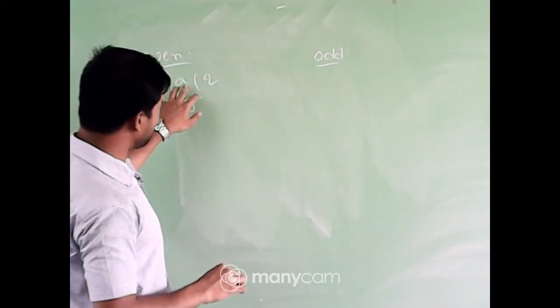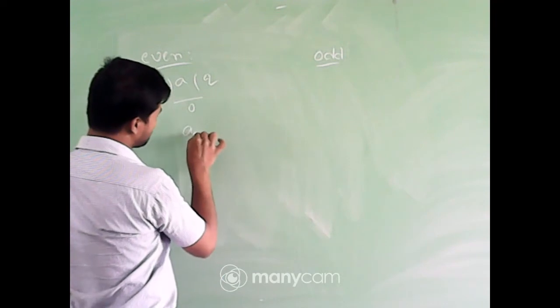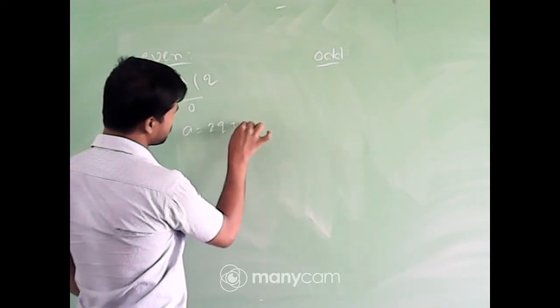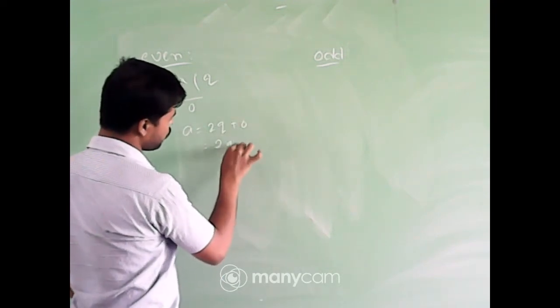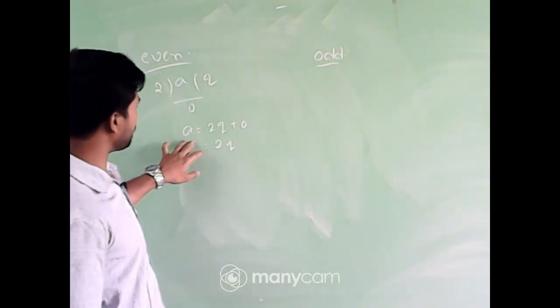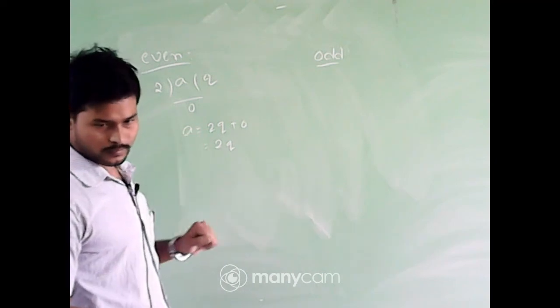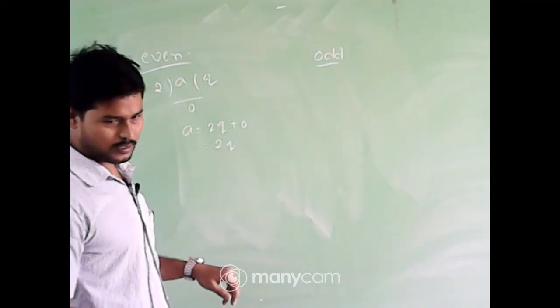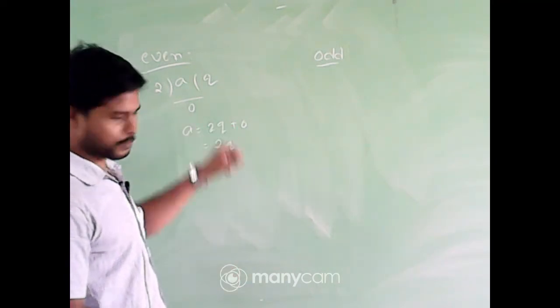So we can express a as 2q plus 0, that is 2q. So the general format of an even number is 2 into some integer, 2q.